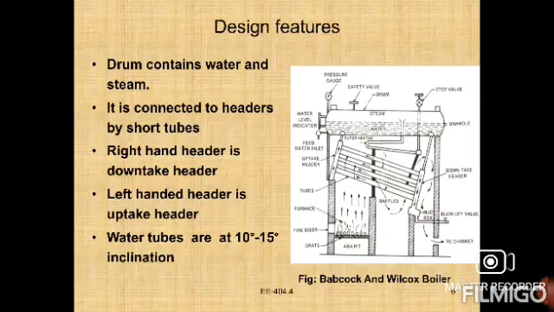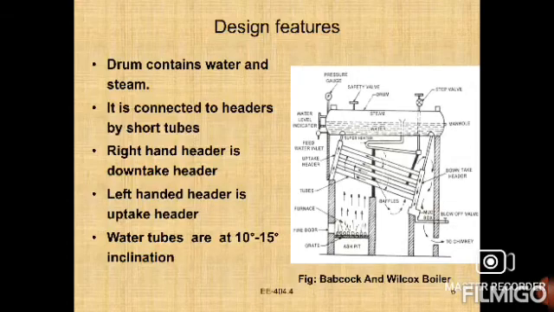First of all, the Babcock and Wilcox boiler consists of a drum, right? A drum which contains water and steam. The drum is connected to the headers by short tubes. The header at the right hand end of the drum is called the downtake header, and the other at the left hand end is called the uptake header. A series of inclined tubes, 10 to 15 degrees with horizontal, are connected to these headers.